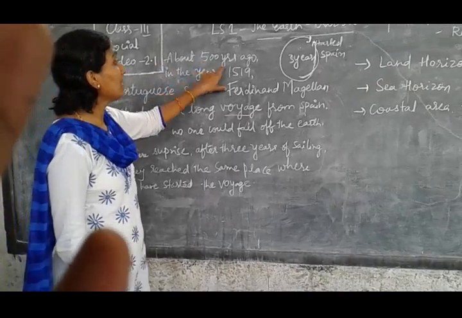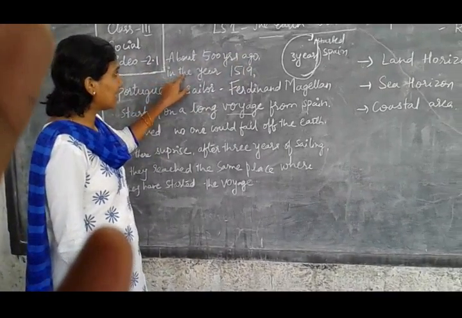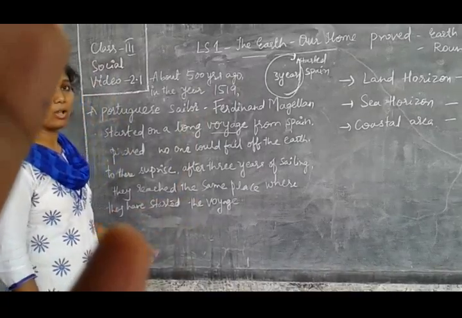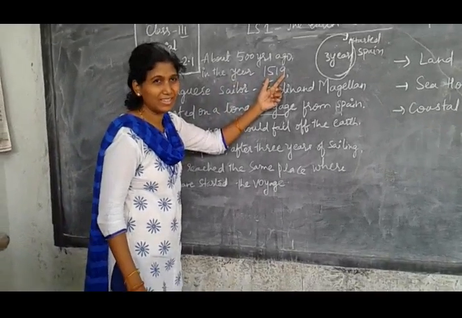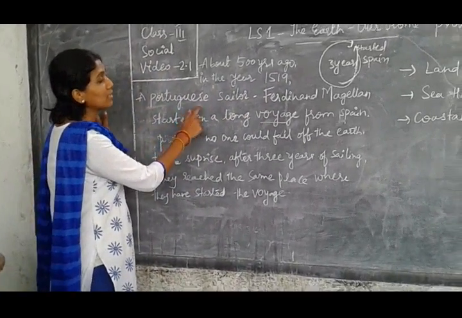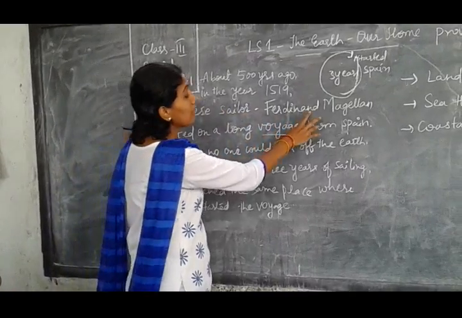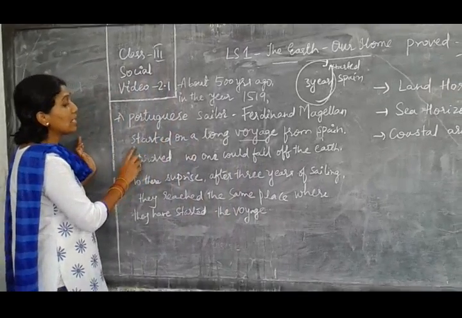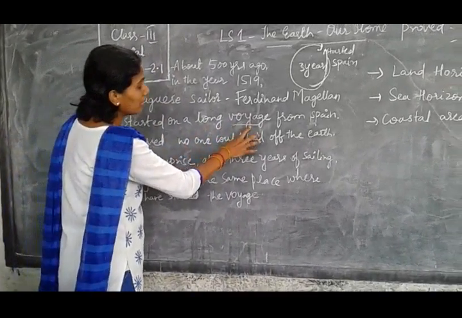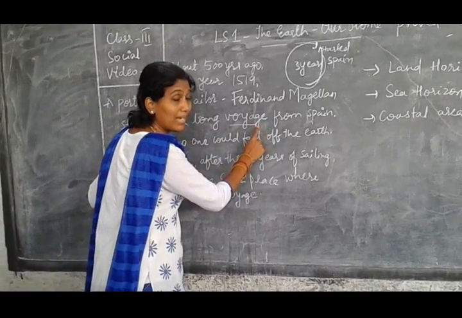About 500 years ago, in the year 1519, a Portuguese sailor, Fernando Magellan, started on a long voyage. Voyage means traveling by sea.